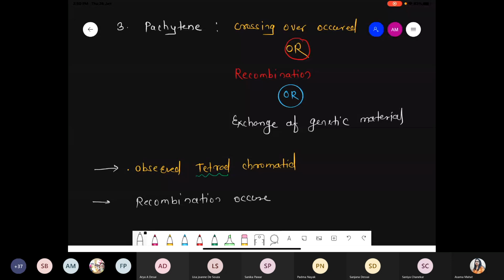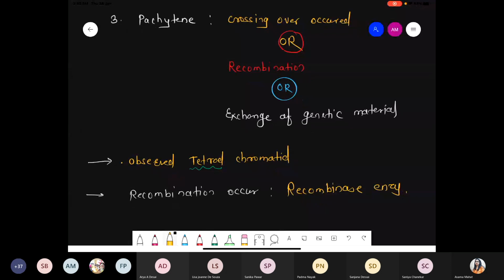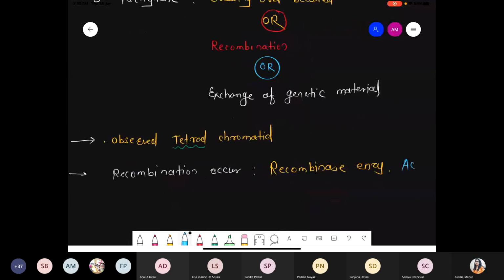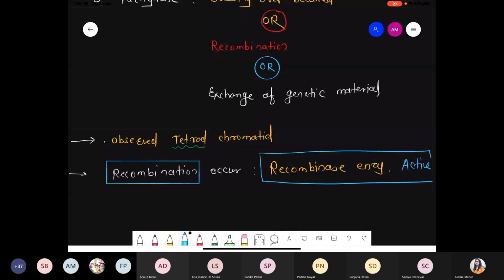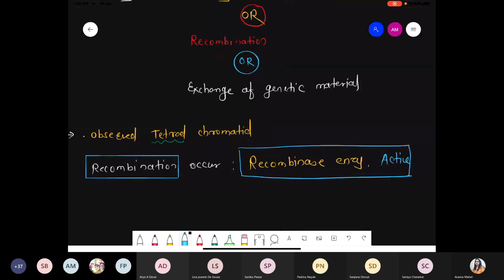Recombination process will occur, and for this recombination there is a requirement of a typical enzyme. The name of the enzyme is recombinase. So the recombinase enzyme also becomes active. For the recombination process there is a requirement of this one enzyme, the recombinase enzyme, and it is typically active during the pachytene phase.